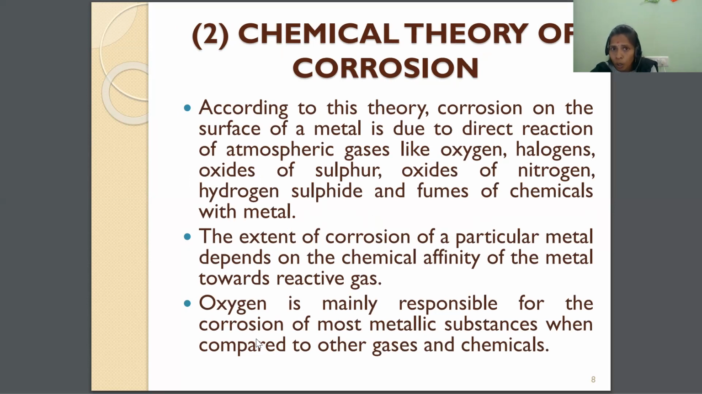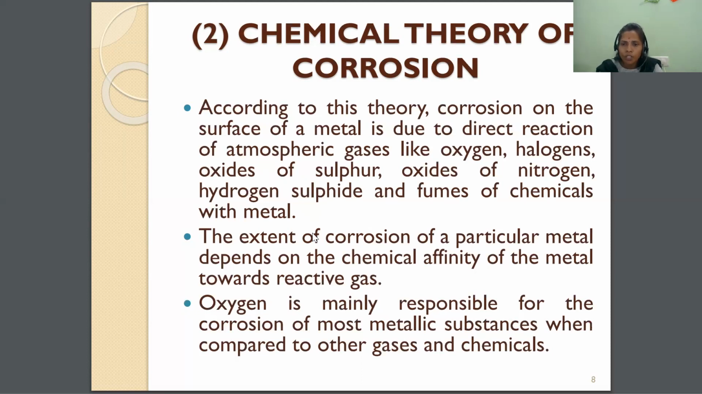The chemical theory is also called the dry theory of corrosion. According to this theory, corrosion on the surface of a metal is due to direct reaction of atmospheric gases like oxygen, halogens, oxides of sulfur, oxides of nitrogen, hydrogen sulfide, and fumes of chemicals with the metal. So that is what is meant by the dry theory. What is meant by the dry theory? Dry theory is nothing but the metal undergoing corrosion in the absence of moisture.